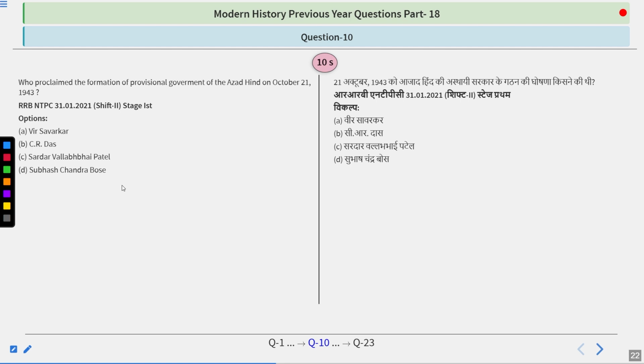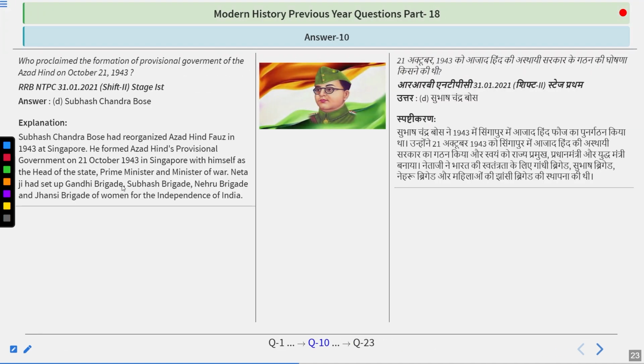Who proclaimed the formation of provisional government of the Azad Hind on 21st October 1943? Options are Veer Savarkar, C.R. Das, Sardar Vallabhbhai Patel, Subhash Chandra Bose. And I guess the answer you are thinking is simple and right, because the answer is Subhash Chandra Bose.